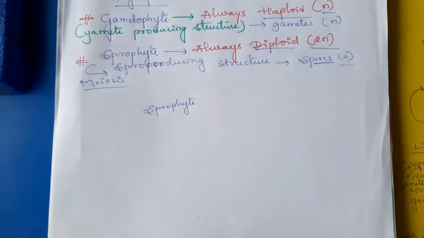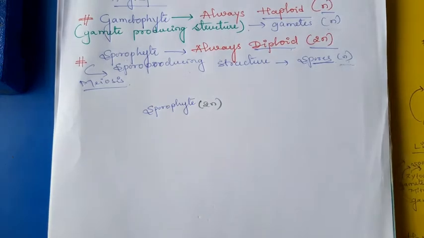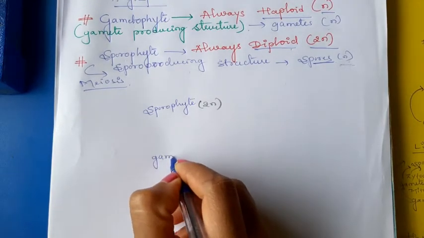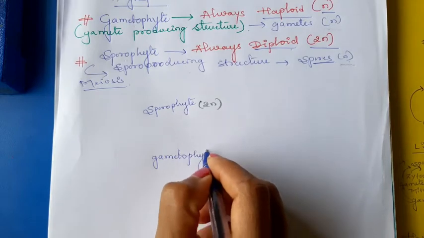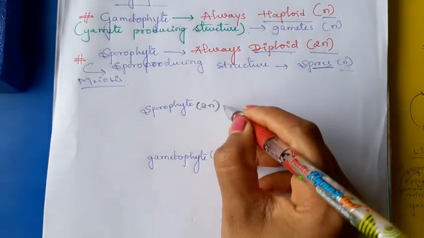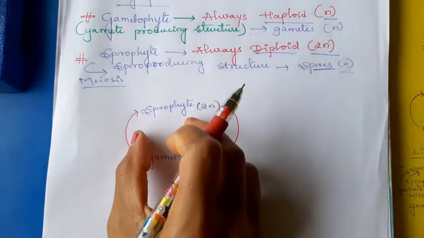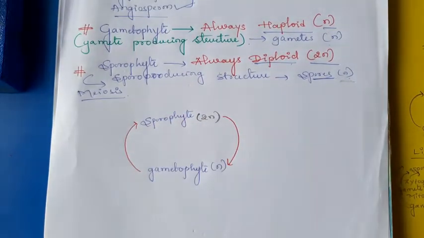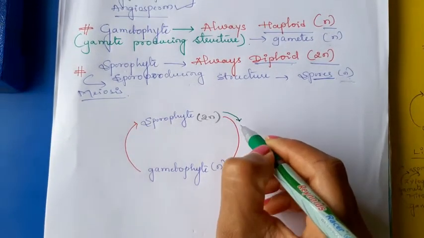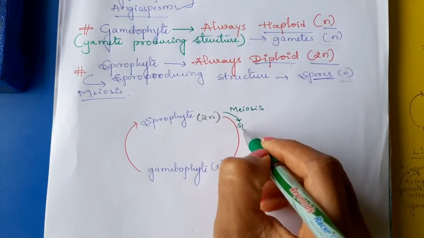I told that alternation of generation means alternatively sporophyte to gametophyte, gametophyte to sporophyte, conversion in the life cycle of a plant. Okay, here I will write sporophyte. Sporophyte is always diploid. Then next, gametophyte. Gametophyte is always haploid. What occurs in between the sporophyte and gametophytic stages? Okay. Now we can discuss. The sporophyte means spore producing structure. It produces spores by meiosis.